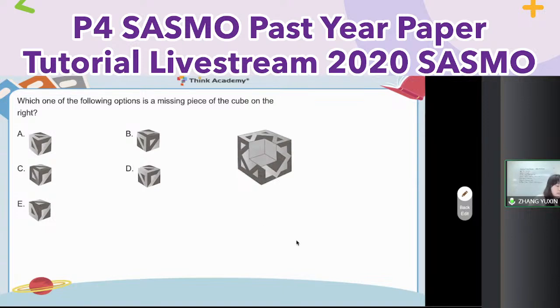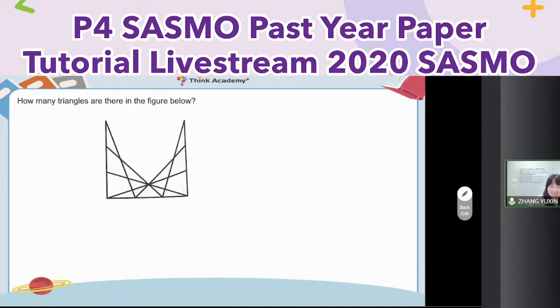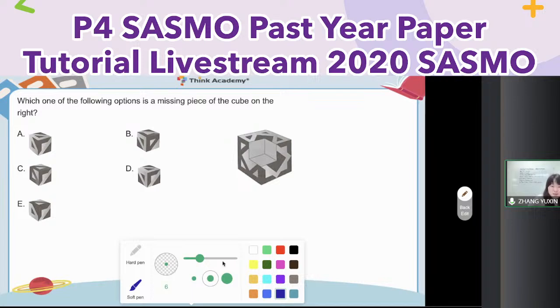Okay, so for question 15, first of all, let me see all the options. It means the missing part must have 3 faces shown below to match the cube. Which 3 faces? The top. Let me try to draw them.